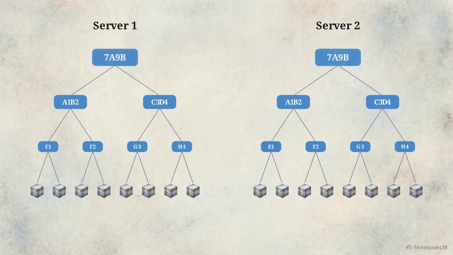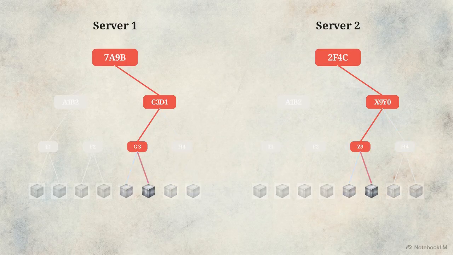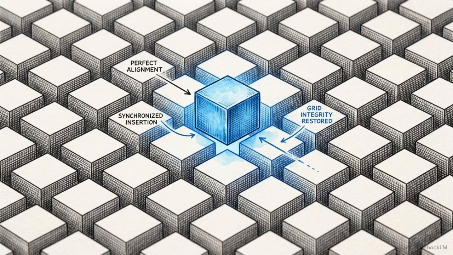If those match, both servers know their underlying data is identical, and the check ends instantly. But if the root hashes disagree, the system traverses downward, checking the child nodes. It ignores the branches that match, following only the red, mismatched hashes all the way to the bottom. Once the exact conflicting block is isolated, the servers exchange only that specific piece of data to overwrite the error.